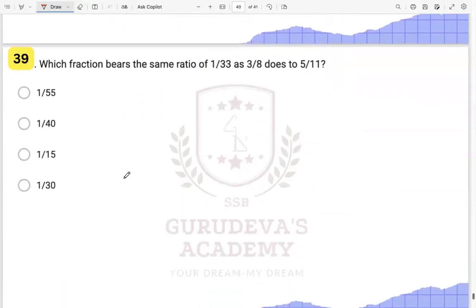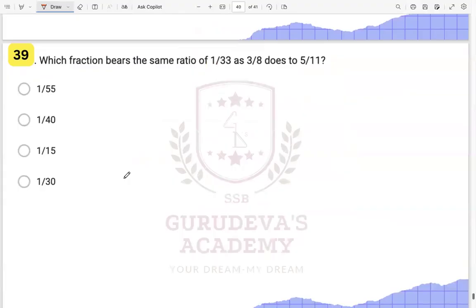This one is saying the fraction bears the same ratio as this does to this. Now see what is given to you. Which fraction bears the same ratio of this as to this? So this ratio is given to you as 3 by 8 does to 5 by 11.